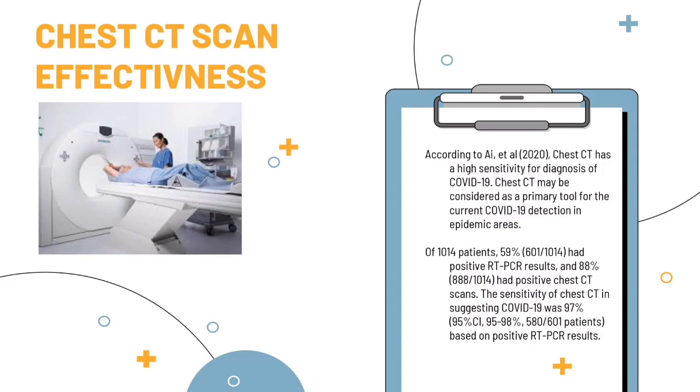If the clinical judgment of probable and uncertain cases is considered not COVID, then the sensitivity and specificity obtained are PCR 80% and 100%, CT scan 97% and 82%. If the clinical judgment of probable and uncertain cases is considered COVID, the sensitivity and specificity are PCR 66% and 100%, CT scan 98% and 100%.